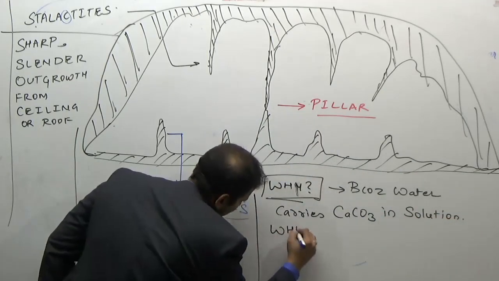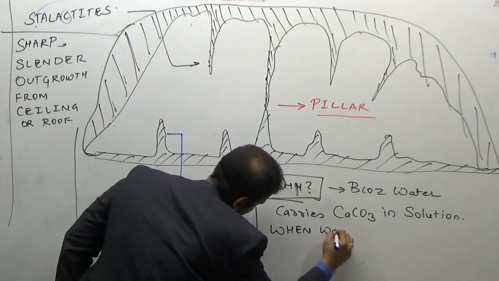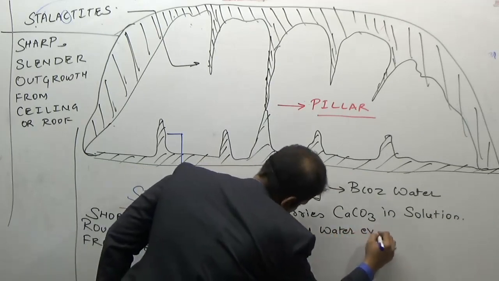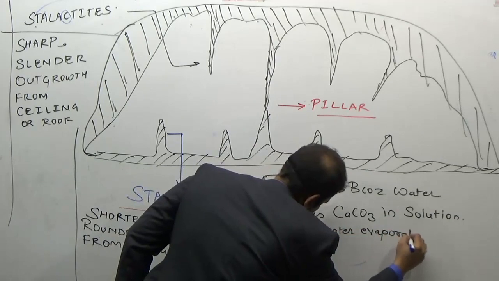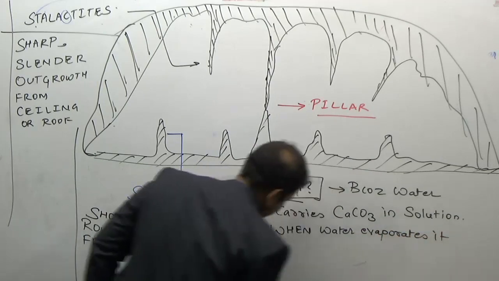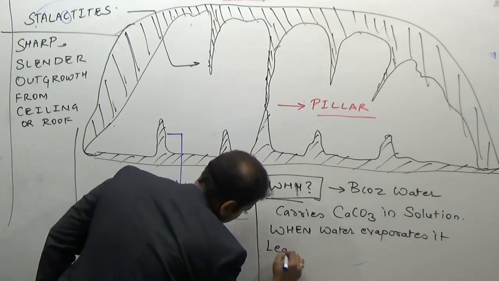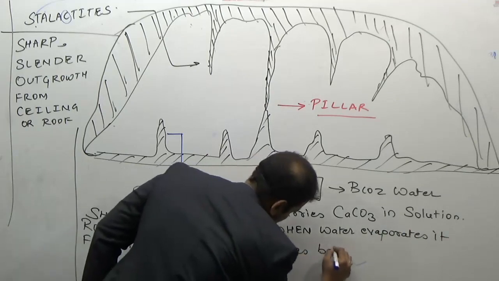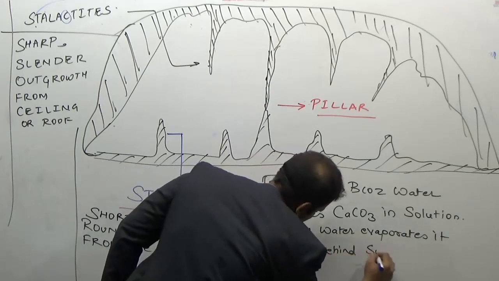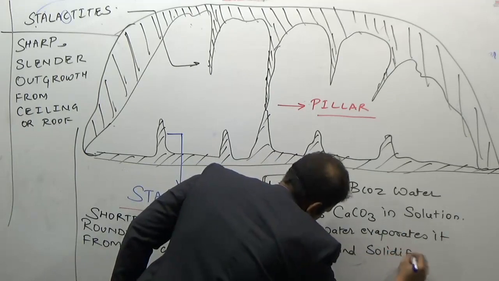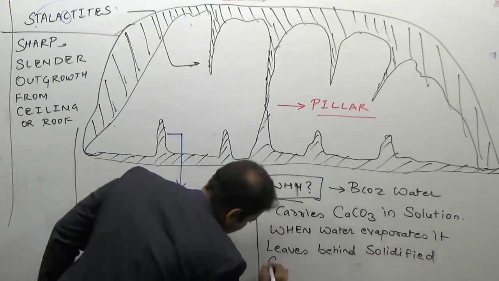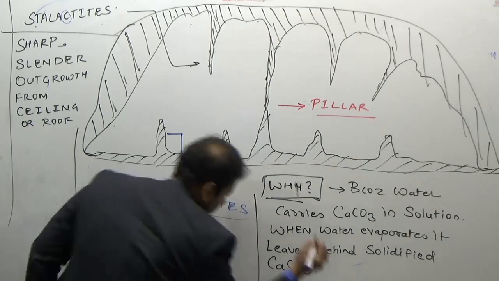When water evaporates, it leaves behind solidified calcium carbonate, or CaCO3.